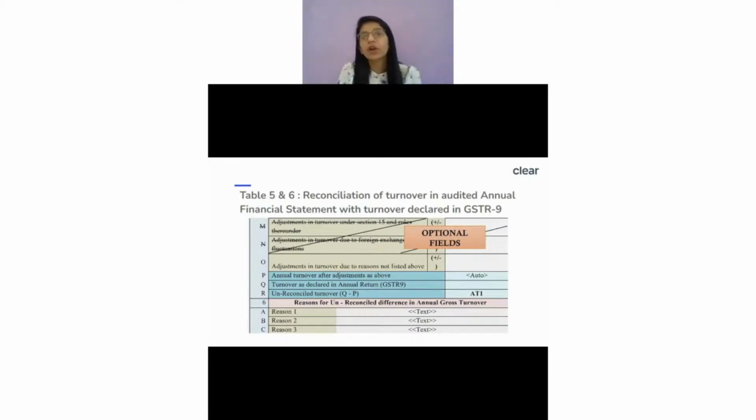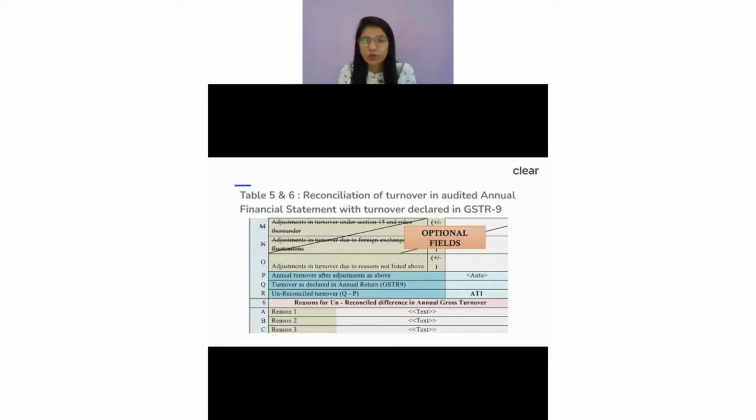So now when I said, okay, let's prepare this draft 9C, we have populated these figures in 5Q, and 5Q is nothing but the turnover which is declared as per your GST-9. And when I look into GST-9, what exactly they are looking at is 5N plus 10 minus 11 of your GST-9, right? So in GST-9, we had shown some turnover and they have just shown that turnover here. That is how the figures are populated over here.